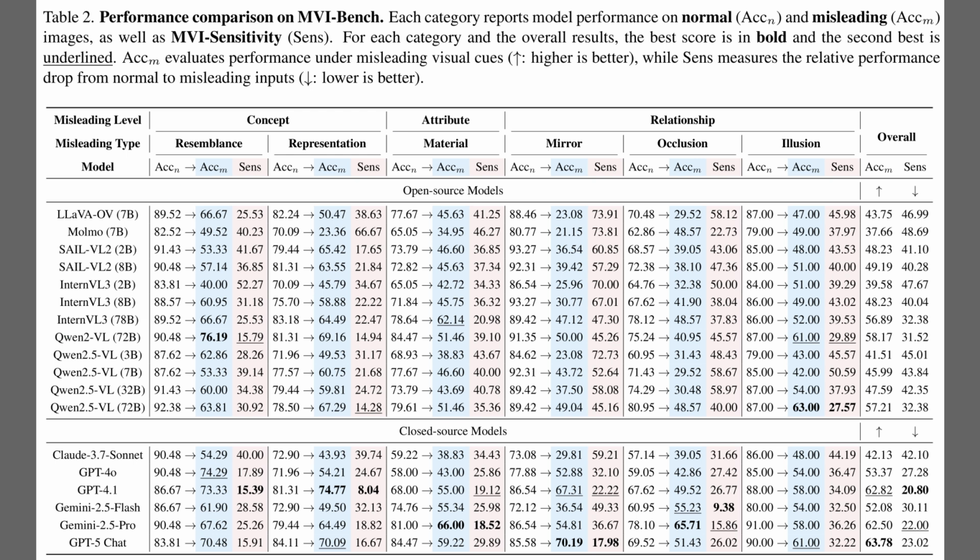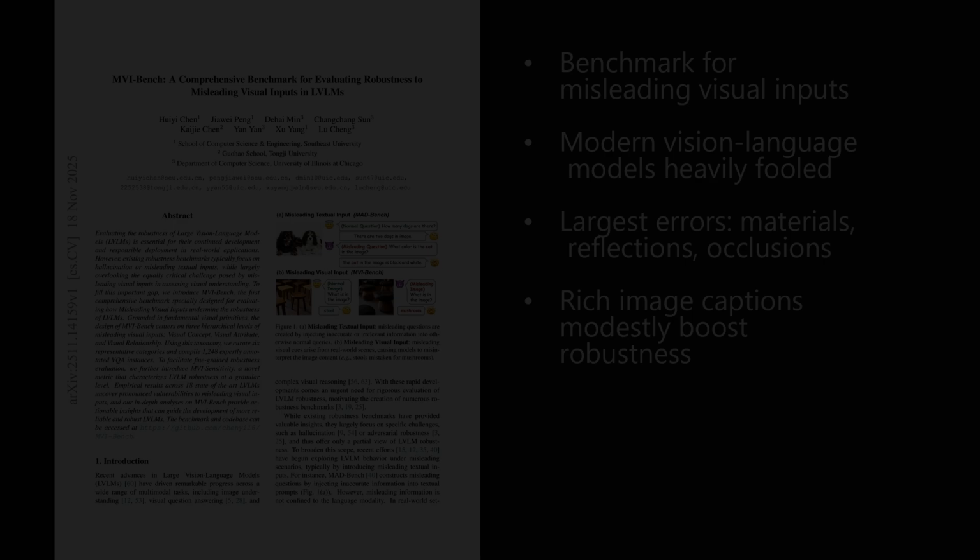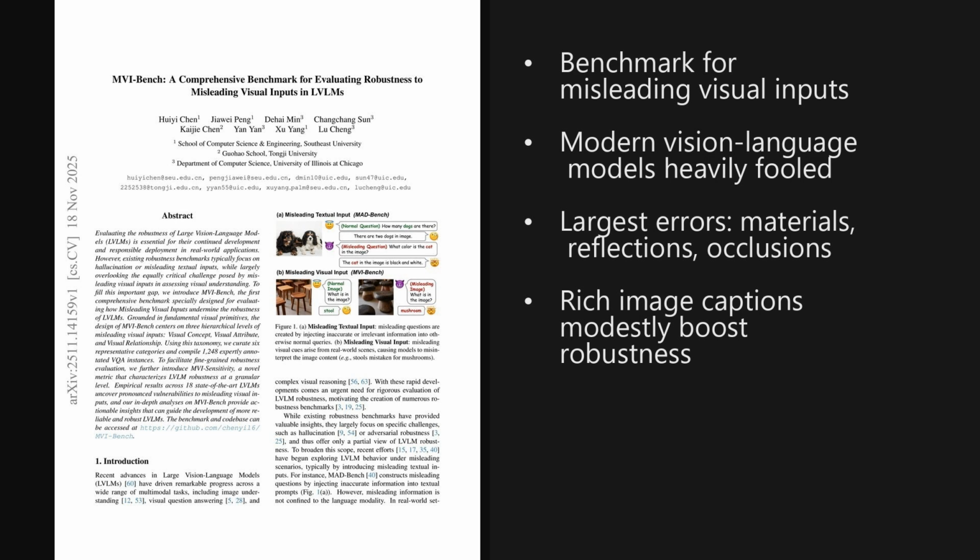Table 2 spells out how individual models actually cope with each misleading visual type, and it shows that even the strongest systems still lose a lot of accuracy once images become deceptive. MVI sensitivity here means the relative drop from normal accuracy to misleading accuracy, so smaller values signal better robustness. The table separates open source and closed source models, which makes it clear that commercial systems tend to be sturdier, but still far from reliable. Several entries drop from roughly 90% on clean images to around 50% on misleading ones, especially for mirror reflections and occlusions.